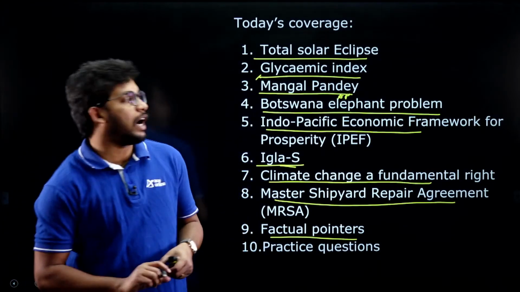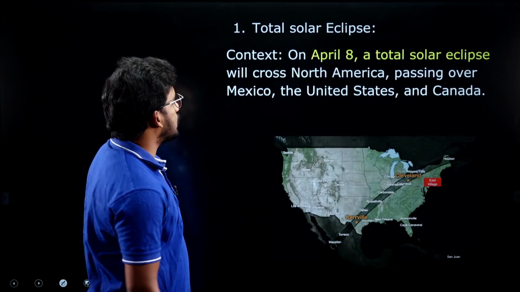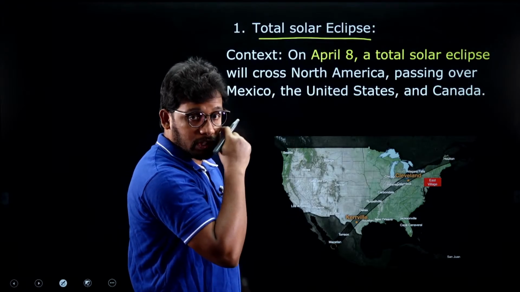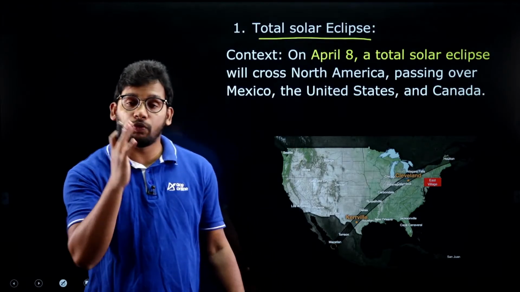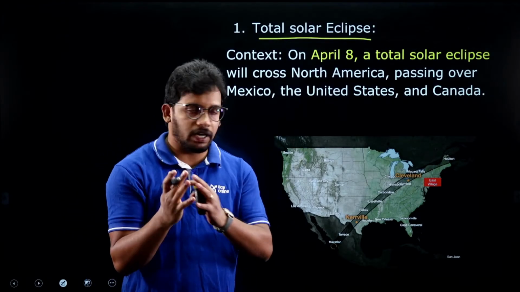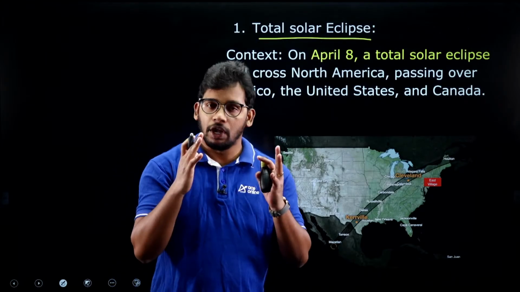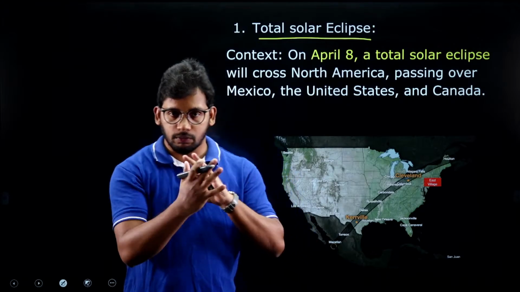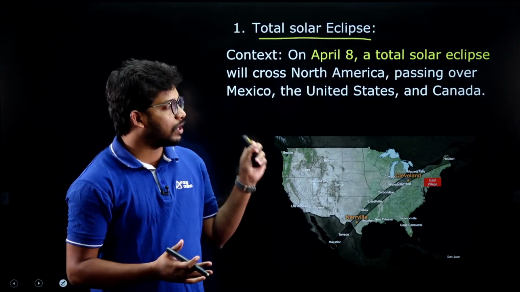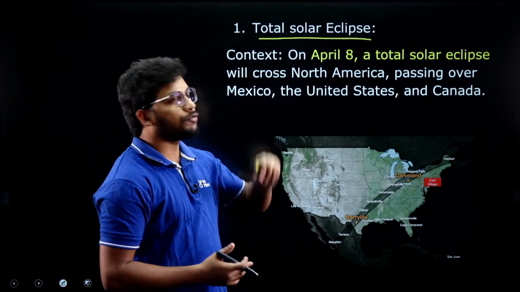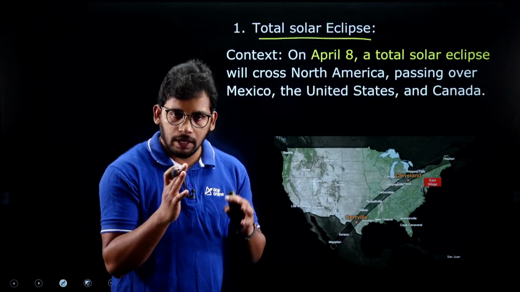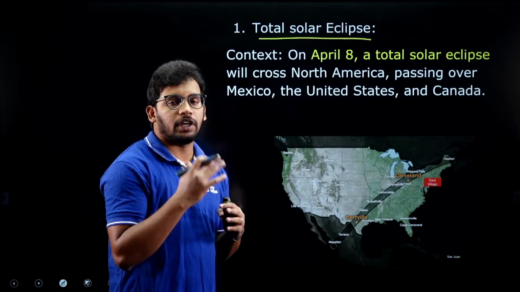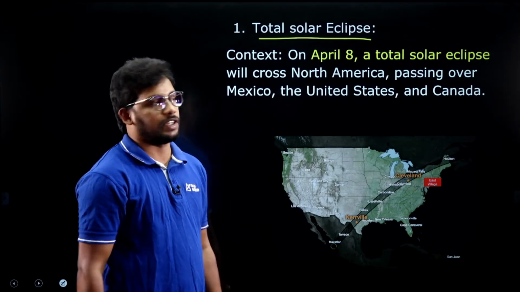So the first article that we are going to cover is the total solar eclipse. So it is a very conceptual thing. You need to understand, you need to visualize rather than blindly remembering the facts. Whatever I am saying, how the sun, moon as well as earth move around each other, and what is the formation, how it is formed based on the location of those bodies, right? So try to visualize in relation to the concepts that I am going to discuss.